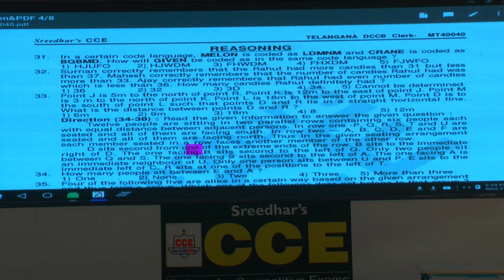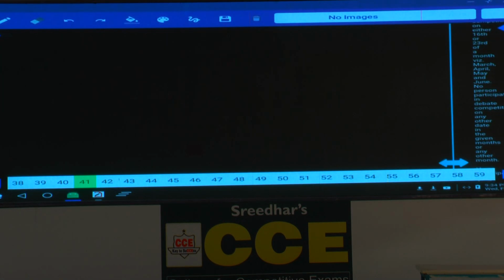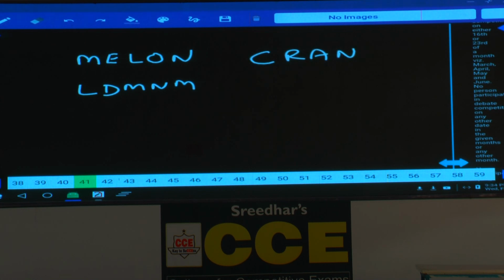Now in this coding and decoding, first we need to write the code below the word. Now tell me what is the code here? The word is melon, and the code to this word melon is LDMNM. Similarly the second one is crane, and the code given to the word crane is BQBMD.